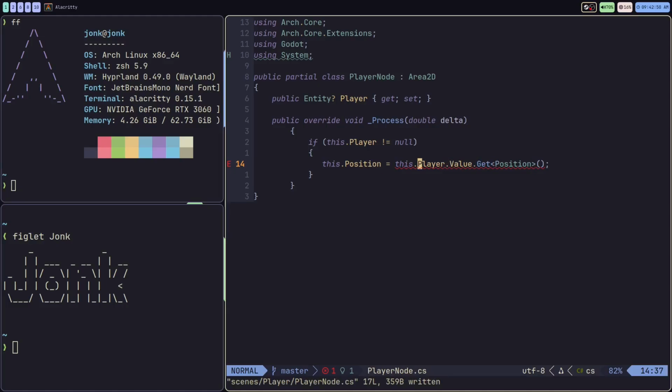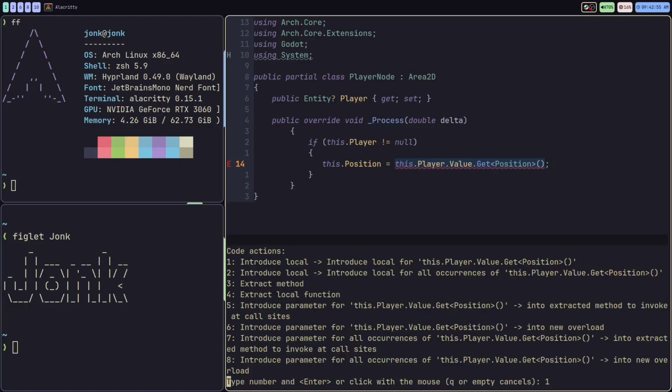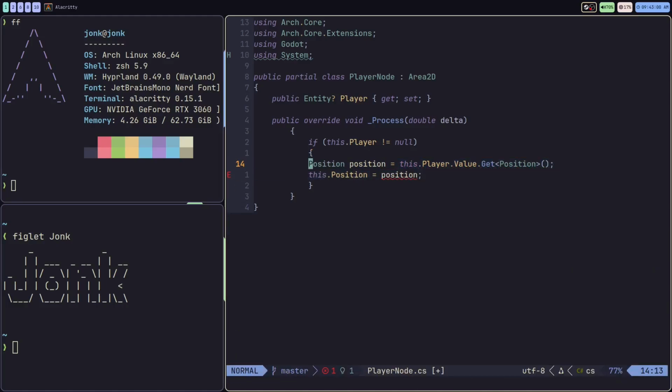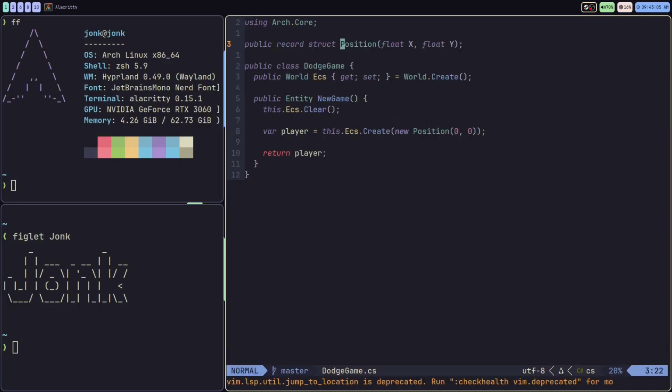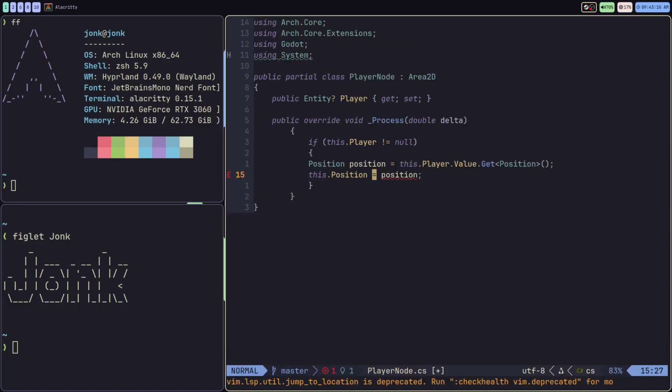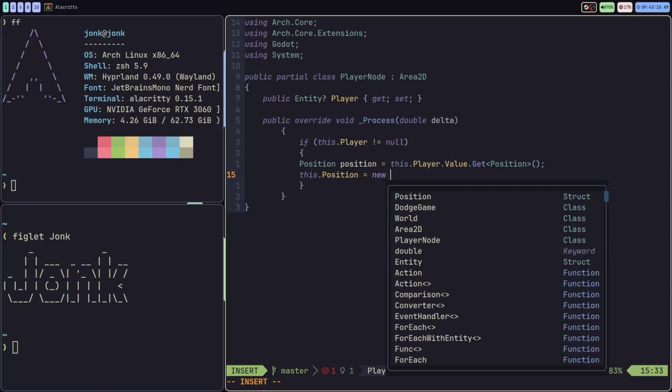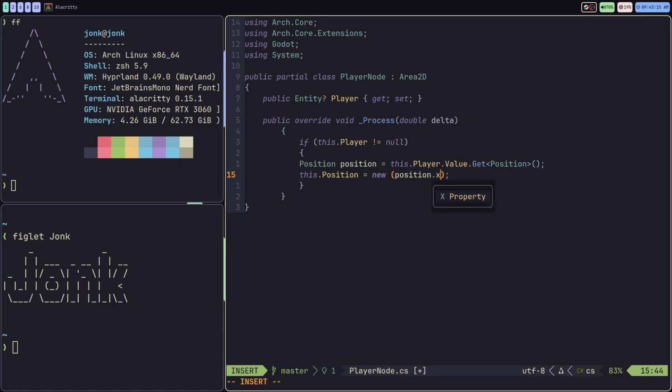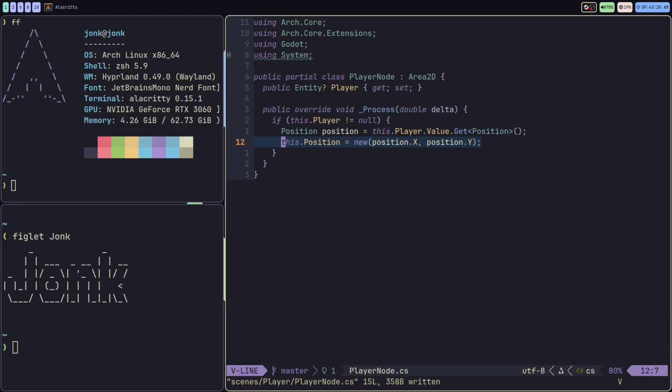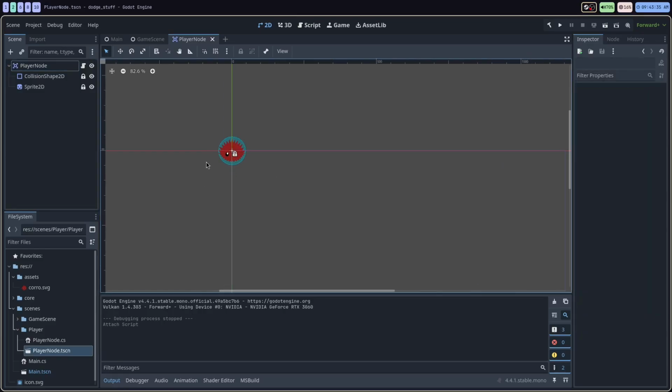Oop, and I actually did this a little bit wrong. Let's move this into a separate variable because these positions are actually different. So this is a position I'm using sort of in my ECS system over here. And this is a Vector2 position. So I'm going to be calling new like this, and we'll be setting position X to position Y, sort of like so. So the position of this node is going to be based off the position of the player entity in the ECS system. And we're going to see how this pans out. So that's the script for the player node itself. So that's this player node that we created.